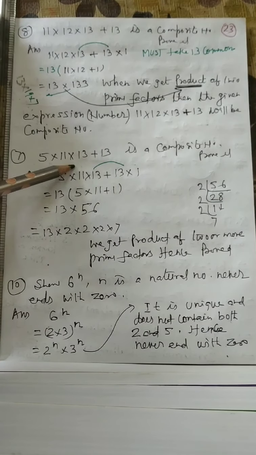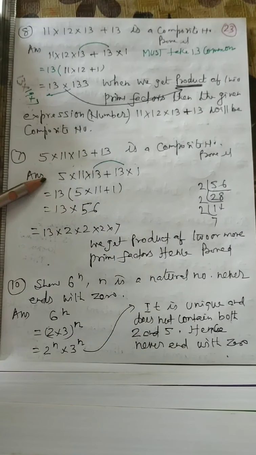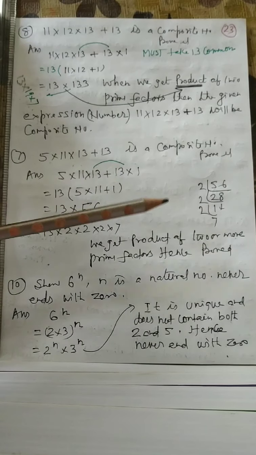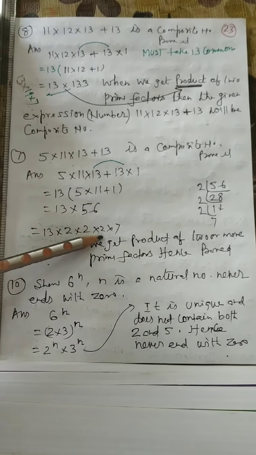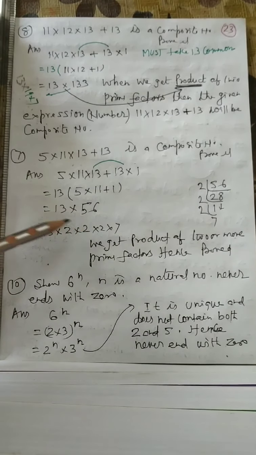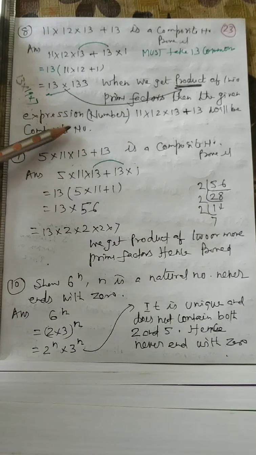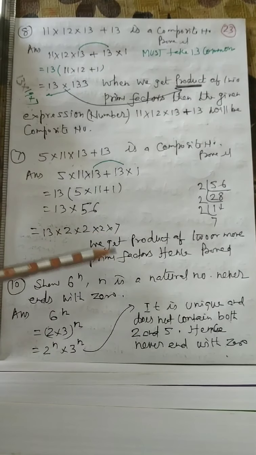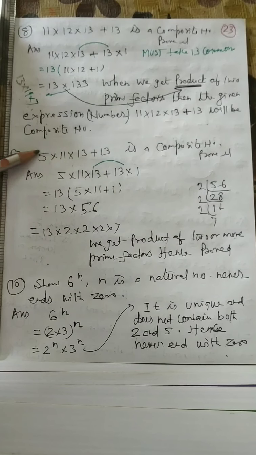Likewise 5 into 11 into 13 plus 13 is a composite number. Again 13 is common. Now when simplified 56 is broken like this. So we are getting product of composite numbers. Whenever we get product of composite number, the expression will be composite number, proved. Whenever we get the product of prime numbers, all are prime. So whenever we get product of 2 or more prime numbers, this given expression will be composite number. So proof is over.